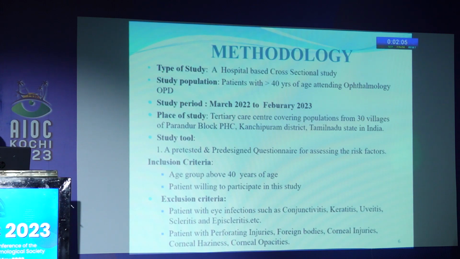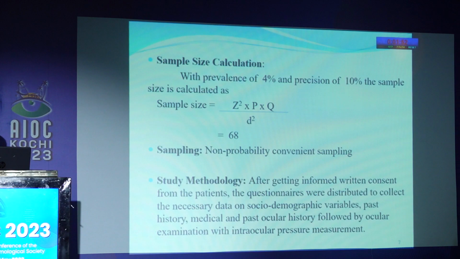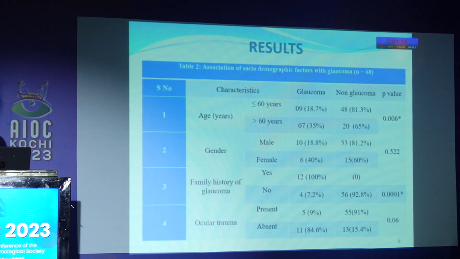Inclusion criteria include age group above 40 years and patients willing to participate in the study. Exclusion criteria: patients with eye infections such as conjunctivitis, keratitis, uveitis, scleritis, and also with perforating injuries, foreign bodies, and corneal opacities. Sample size was calculated with a prevalence of 4% and precision of 10%. It is estimated to be 68. Methodology: after getting informed written consent from the patient, the questionnaire was distributed to collect the necessary data on the socio-demographic variables, past history, medical and past ocular history, followed by ocular examination with intraocular pressure measurement.